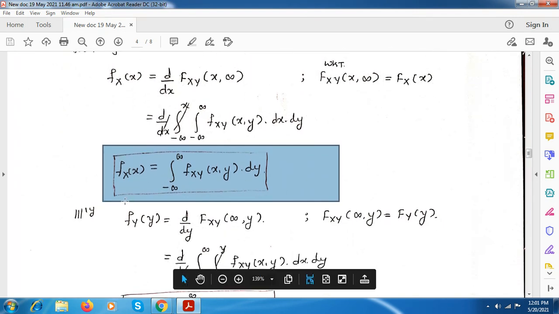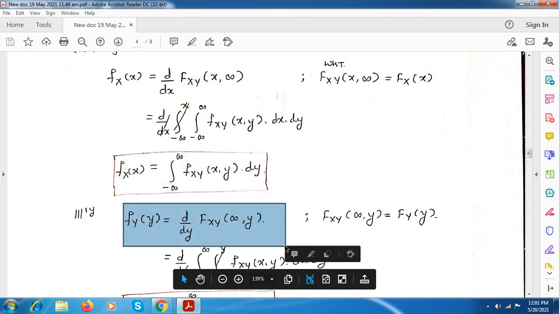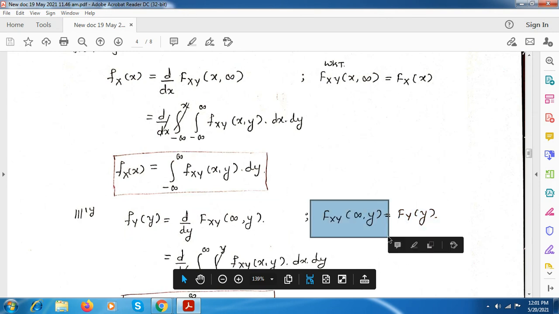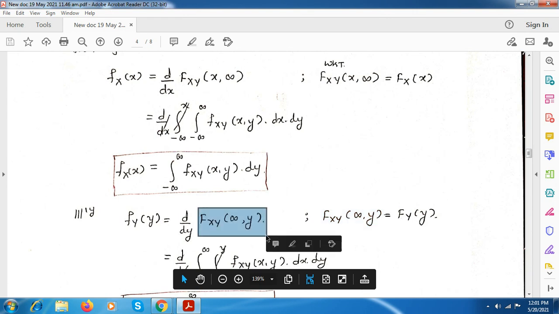So next one is fy of y, that is the differentiation with respect to y, we take it as fy of y. Here this can be written as x is equal to infinity and y is kept as it is. So Fxy of infinity comma y. If you substitute it here, this becomes the differentiation with respect to y, and this is the CDF.